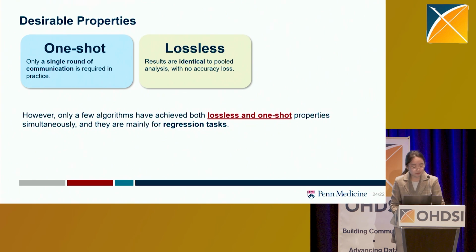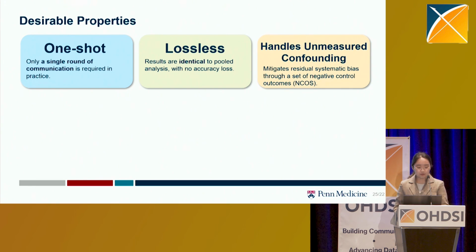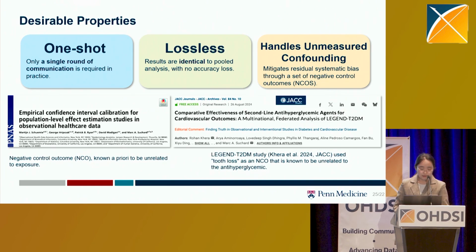To date, only a few algorithms have achieved both properties, and they are mainly for regression tasks. Therefore, we still need to develop federated learning algorithms for target trial emulation. And one additional desirable property for target trial emulation is that we want the ability to handle unmeasured confounding. And we can achieve this by mitigating residual systematic bias using a set of negative control outcomes. So negative control outcomes are outcomes that are known a priori to be unrelated to the exposure. For example, in the Legend T2DM study, the authors used tooth loss as an NCO that is known to be unrelated to antihyperglycemic treatments.